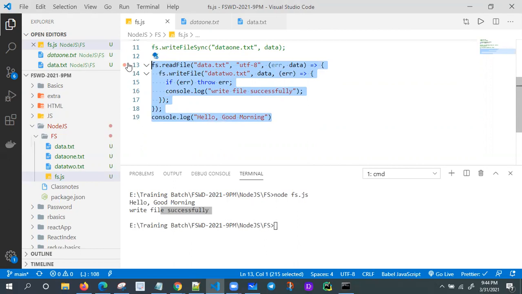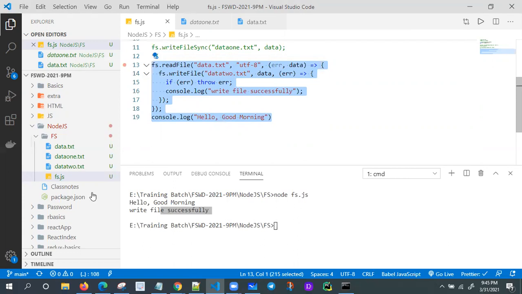I have to complete the OS module, path module, and FS module also. Sir, suppose in synchronous we write two methods, two functions, it will execute the first one only, then after it allows the second one, right? Yes, in that case synchronous way is definitely different. But in asynchronous way, we have one more argument as a function, right? Just try this one. You'll get one idea.